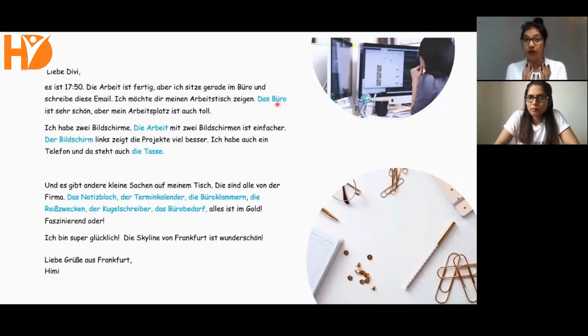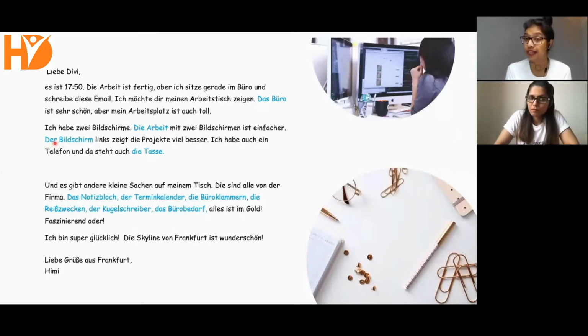Büro means office. It has the article das. Das Büro. Die Arbeit. Arbeit means work or job, and it has the article die. Der Bildschirm. Bildschirm means screen, and it has the article der.